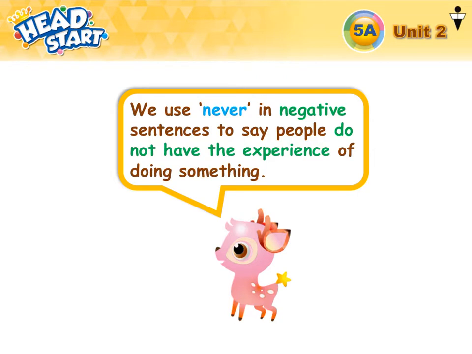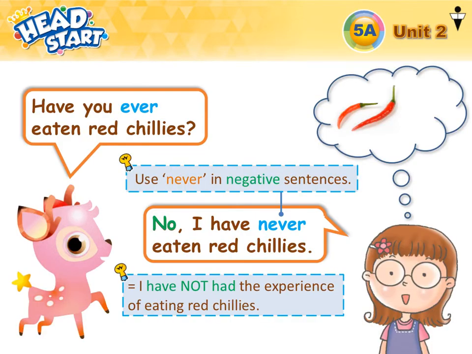Okay, after ever, we have the word never. For never, we use it in negative sentences to say people do not have the experience of doing something. Okay, let's look at the example here. Have you ever eaten red chilies? No, so the answer is negative.